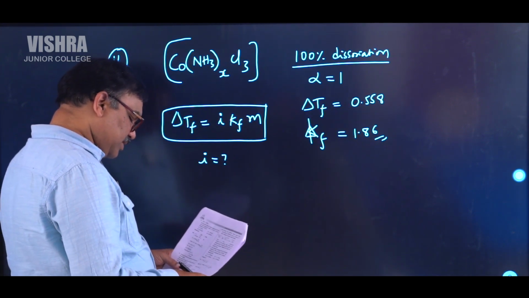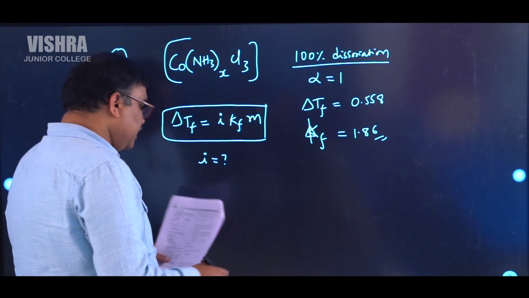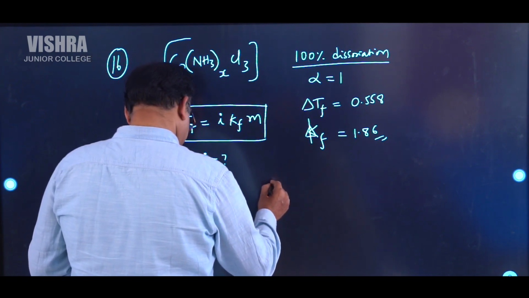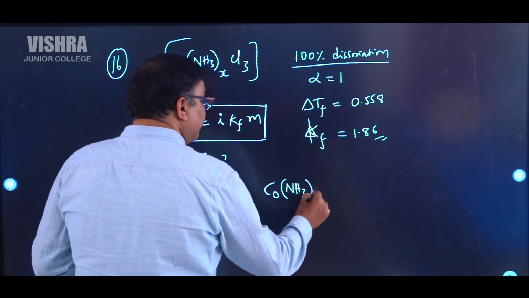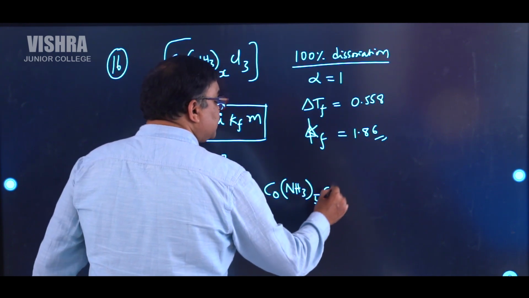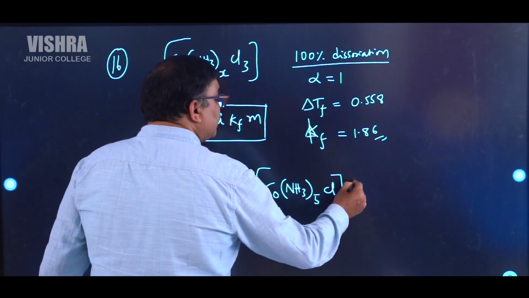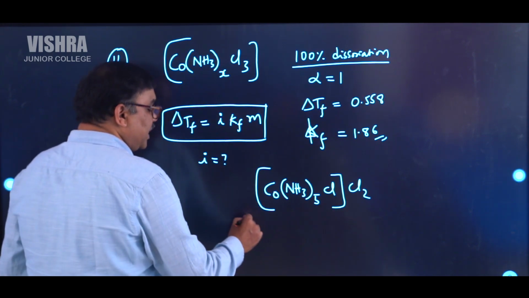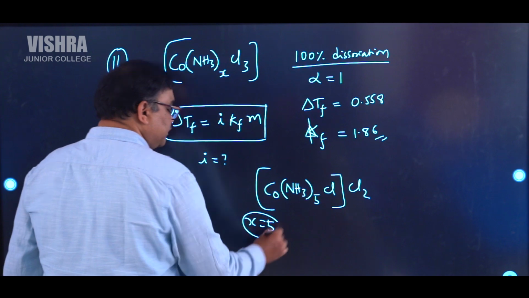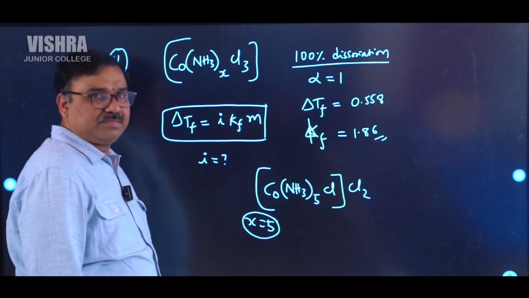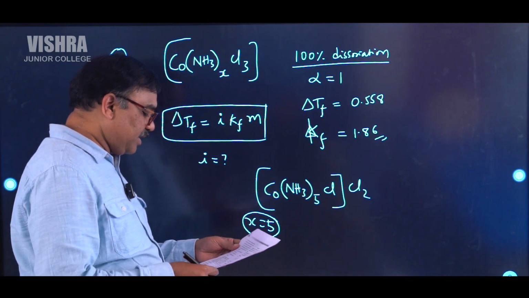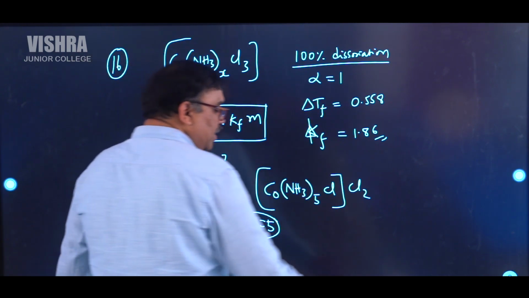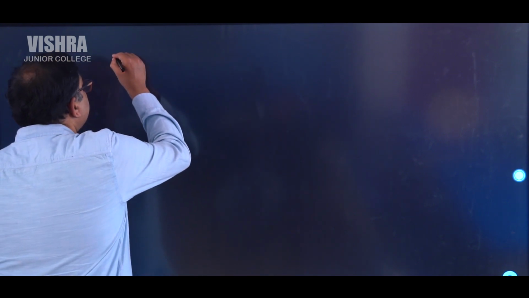So generally this compound is given like this. The answer you are getting here is Co(NH3) taken 5 times, 1 Cl inside the square bracket, 2 Cl outside the square bracket. So x is equal to 5. You will get x is equal to 5. This is how we can answer that. Then let's go to question number 17. Question number 17 is an organic chemistry based question. So let's do the 17th question also.